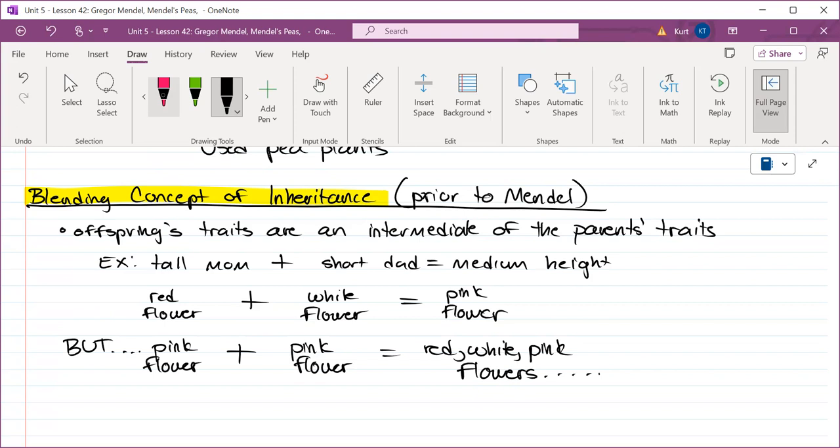The blending concept of inheritance says pink and pink should just make pink. There's no differences between the parents, so they shouldn't be able to make differences. That would be like saying, how in the world did two brunettes make a blonde? Do any of you blonde kids have brunette parents? Look at that. So the blending concept of inheritance doesn't appear to hold up because that whole notion doesn't explain a pink flower making red and white flowers. It doesn't explain a brunette mom and a brunette dad making a blonde offspring.